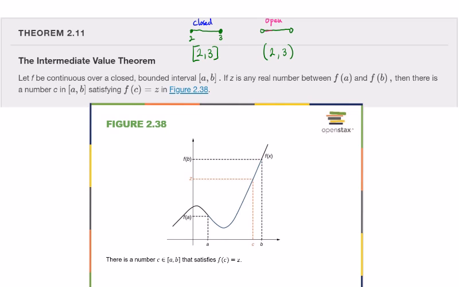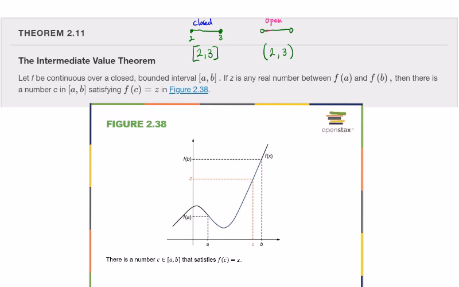And the reason I want to spend a little time on this is because you'll see that kind of come up in a lot of definitions that we'll see here and there in theorems and such. And so I think it's just a good thing to remember. So closed interval is where you have brackets or where you have included endpoints, and open intervals are where you have parentheses or where you have endpoints that are approached but not reached, right? Where you have endpoints that are not included in the interval.